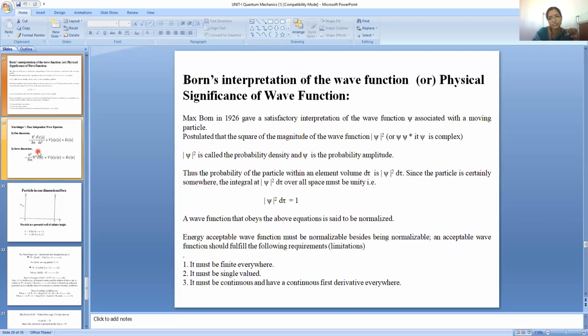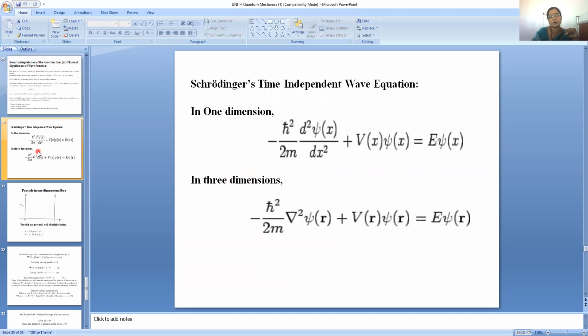The three conditions, the three limitations, are: it must be finite everywhere, it must be single valued, and it must be continuous and have a continuous first derivative everywhere. Now, Schrodinger's time-independent wave equation. In one dimension, the time-independent wave equation is minus h bar square by 2m d square psi by dx square plus V(x) psi(x) is equal to E psi. Here, V is the potential and E is the total energy of the electron we consider. In three dimensions, the same equation will be minus h bar square by 2m del square psi(r) plus V(r) psi(r) equal to E psi(r).